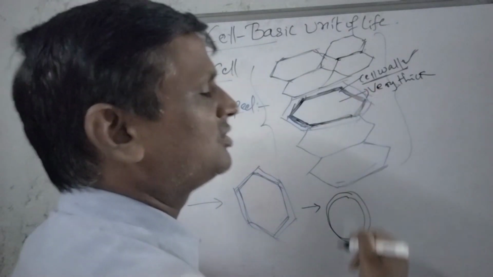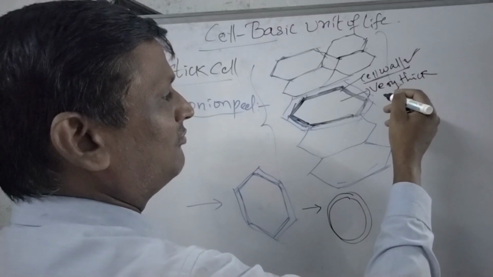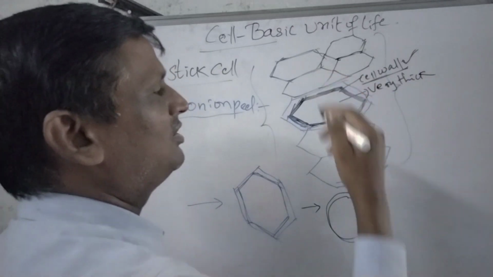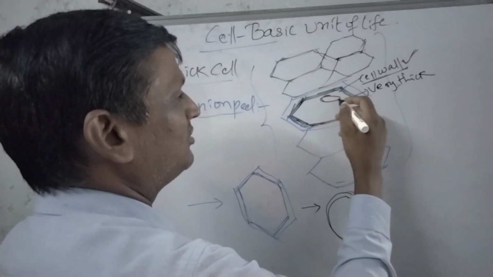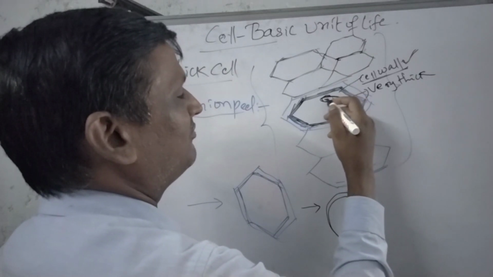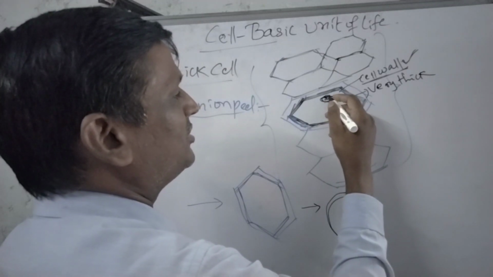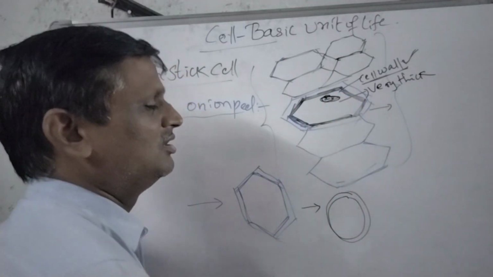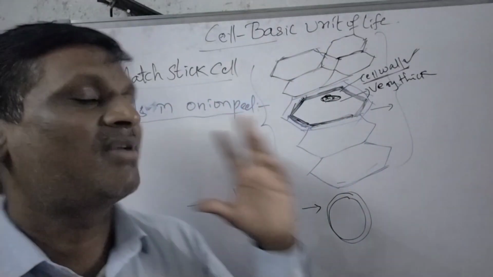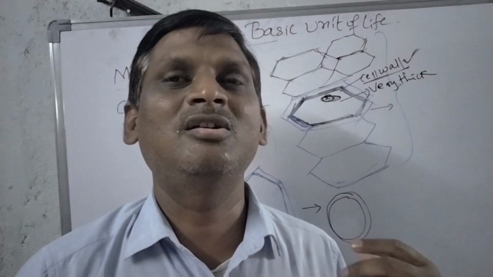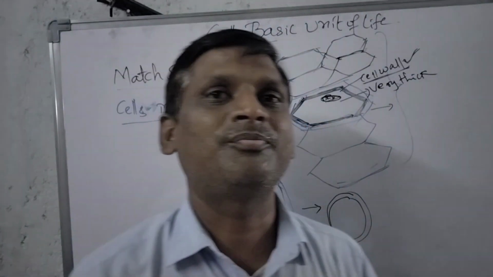Then below the cell wall we can also see there is a cell membrane. So the cell membrane and cell wall are present. That's why the plant cell is very thick. And we can also see the nucleus. The nucleus is just beside, not in the center of the cell. So like this we can observe the cells in the onion peels and mastic. So mastic cells and onion peel cells, if we observe here, this is the shape of the cell.